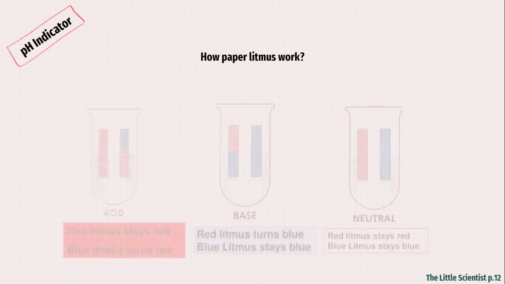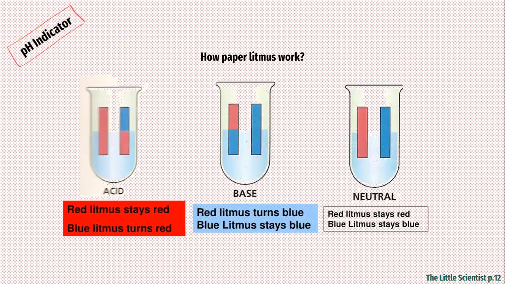When you have a solution, let's take the first one. It is an acidic solution. We will take 2 litmus papers, a red one and a blue one. When you place the red one in an acidic solution, its color does not change, it stays red. When you place the blue one, the blue turns red.